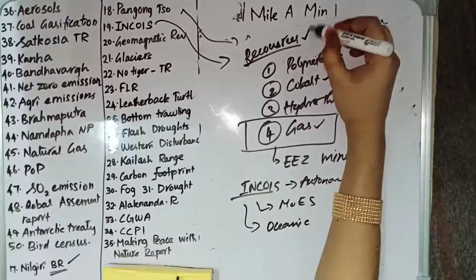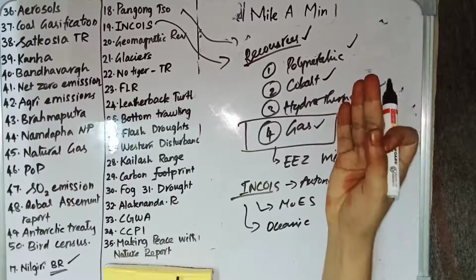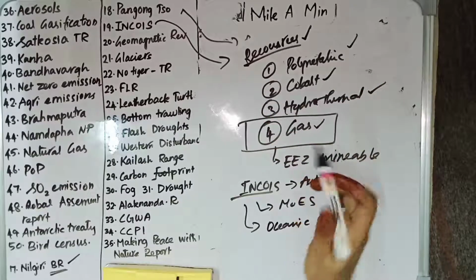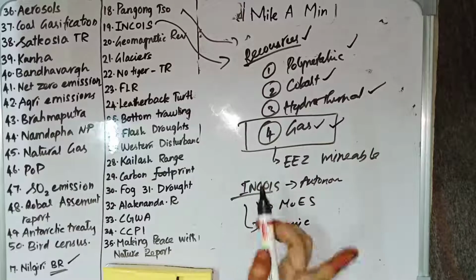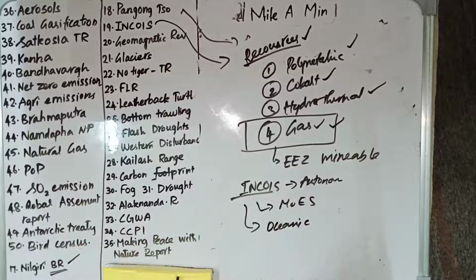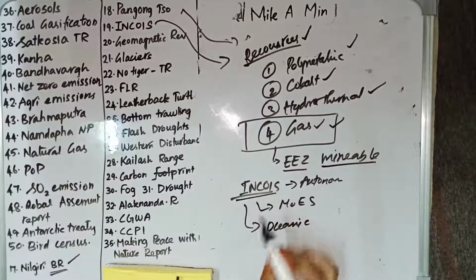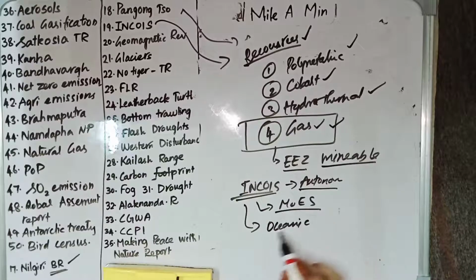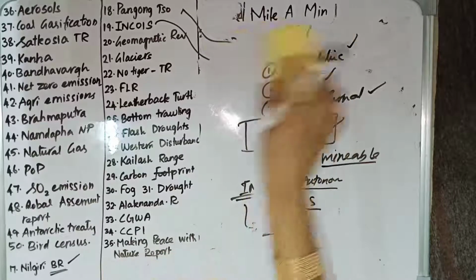So the major resources which are available in the ocean floor are polymetallic nodules, cobalt-rich manganese crust, hydrothermal deposits, and gas hydrates. Out of the 4, the resource which is available in India is gas hydrate. Gas hydrate is the only major resource of the ocean floor which is available in India's exclusive economic zone in a mineable quantity. And INCOIS stands for Indian National Centre for Ocean Information Services. It is an autonomous organization under the Ministry of Earth Sciences, and it manages and provides the oceanic data.